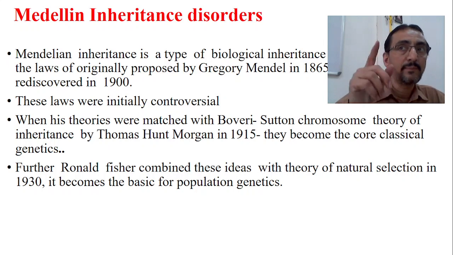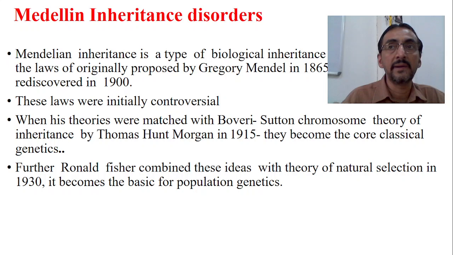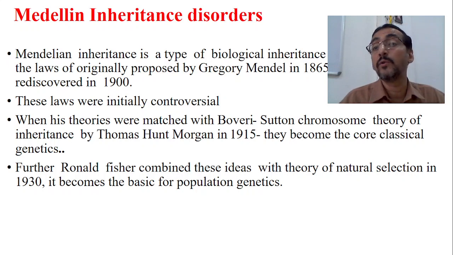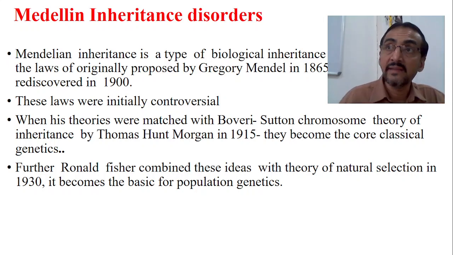When he put forth the laws of segregation, independent assortment, co-dominance and all these things, it was initially a little controversial. People were not able to understand what exactly this was. But when these theories were matched with the Boveri-Sutton chromosome theory of inheritance by Thomas Hunt Morgan in 1915, they became the core of classical genetics. When Morgan's chromosomal theory was correlated with Mendel's laws, the concept of inheritance could be clearly understood.